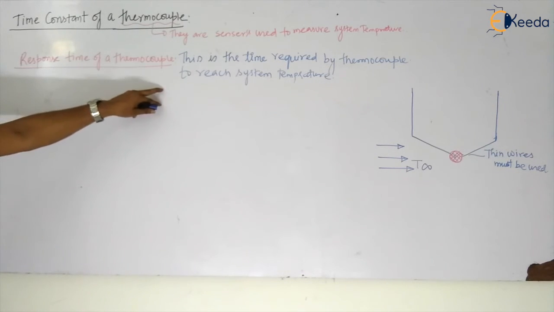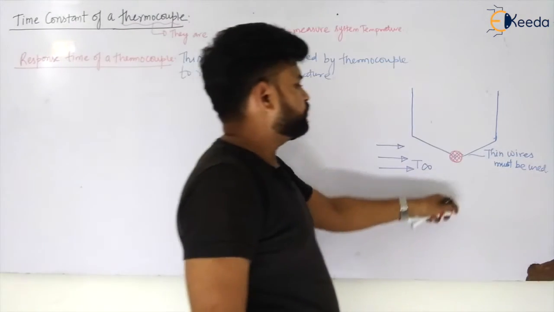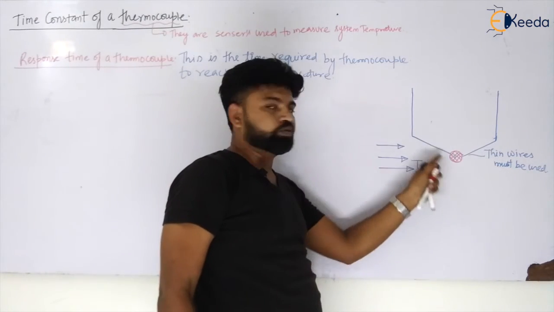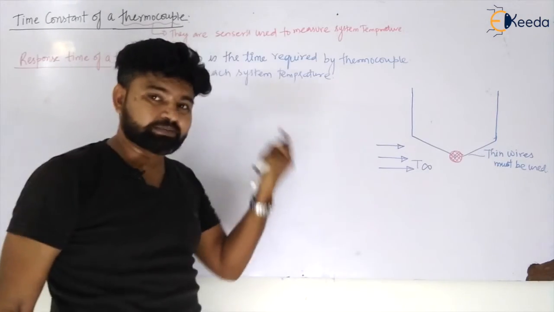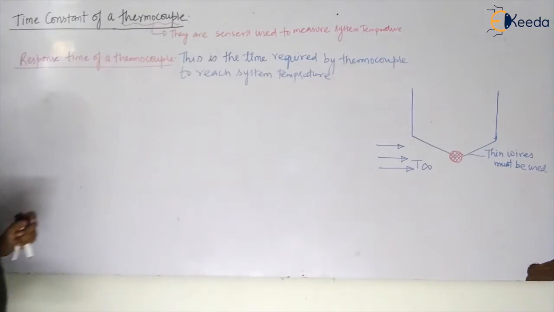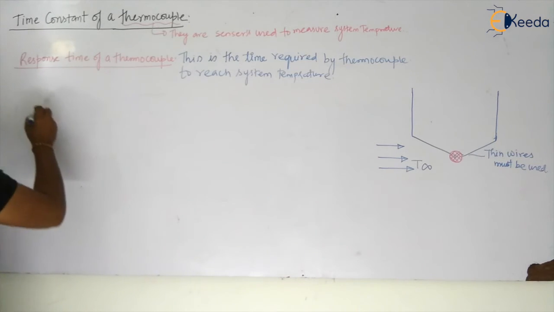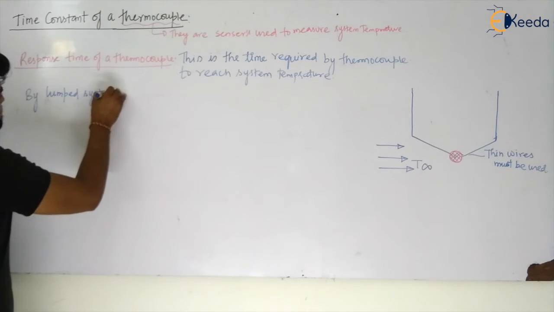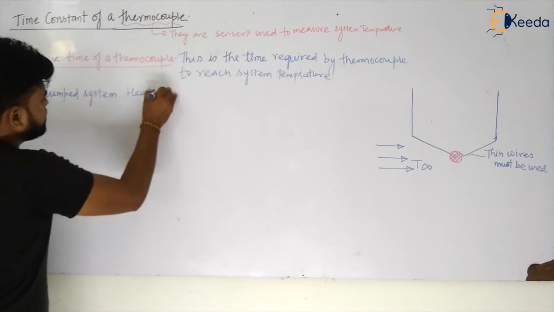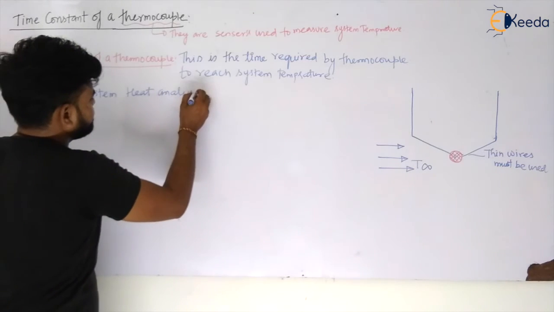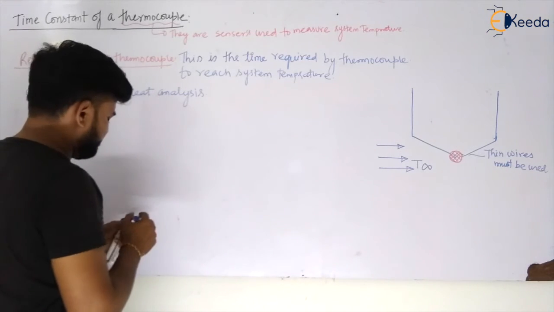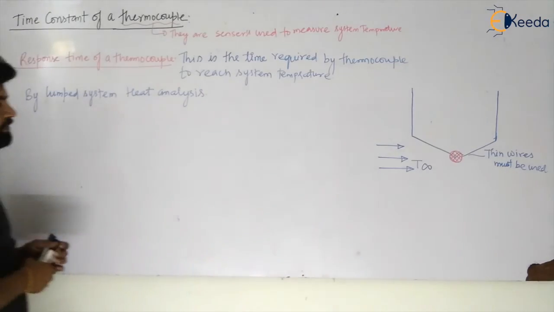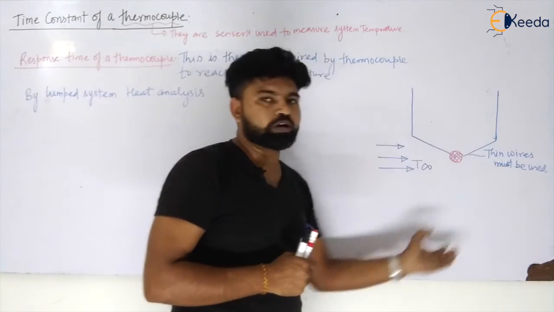time of a thermocouple. So this thermocouple will take some time to reach that system temperature, or whichever temperature you want to measure. Okay. Now this is called your response time. Let us see how we can calculate this response time. So we know that by lumped system heat analysis, let us see what we have. If we apply lumped system analysis to this particular thermocouple, what will happen?